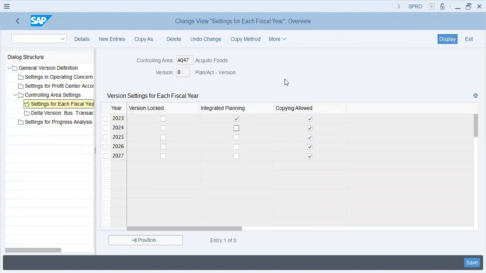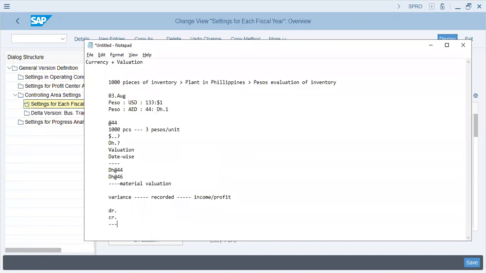Integrated planning. Planning is that, for example, 1,000 units will be made in August 2023 at, let's say, 2 pesos.